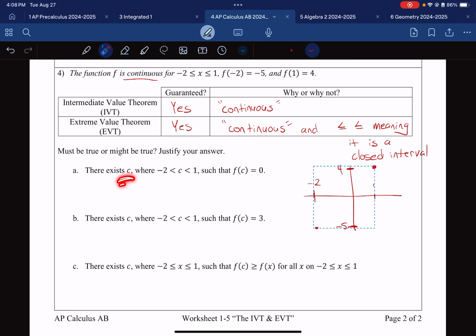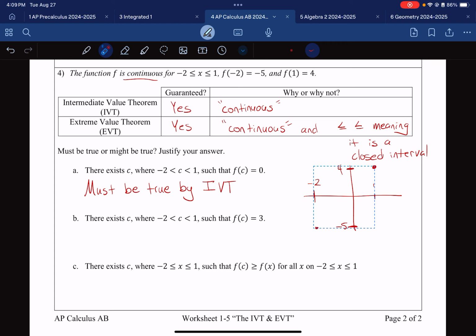Okay, there's some x-coordinate, and the x-coordinate is between -2 and 1. So we are inside of the rectangle in terms of the left and the right, such that the height of some point is 0. Well, do we have to have a height of 0? Yeah, well, this line is inside of this rectangle, so this one is a must be true. Must be true. Why? By intermediate value theorem. And again, the giant hint is every single time that I see f of something, that's probably talking about height. If I see f prime, that's a different story for a different lesson.